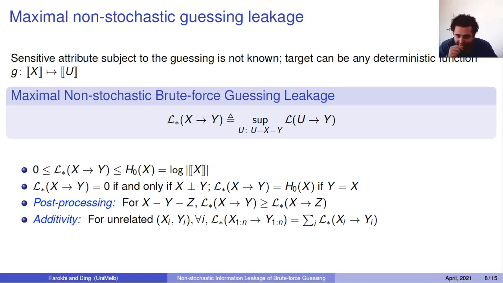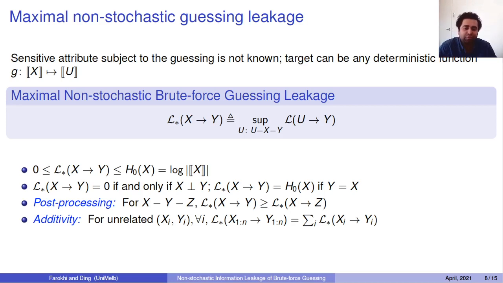Now again, you can show that this maximal leakage is non-negative, and it's upper bounded by the zero order entropy, the Rényi entropy, which is equal to the logarithm of the size of the range of x. And this maximal leakage is zero if and only if x and y are unrelated, which is again a very neat property.